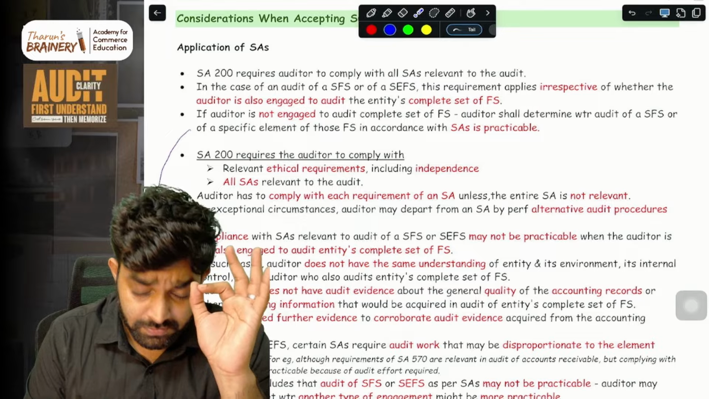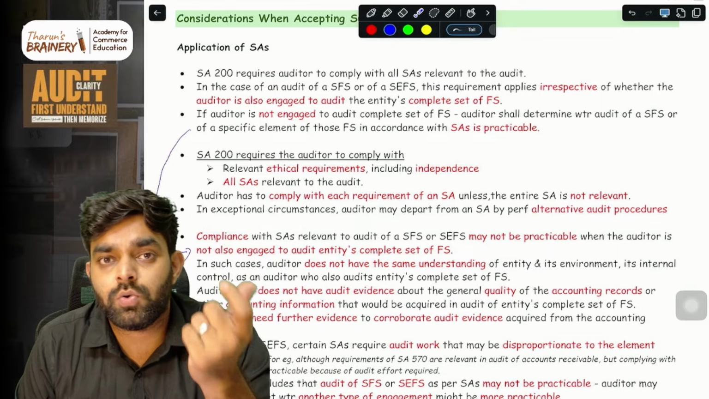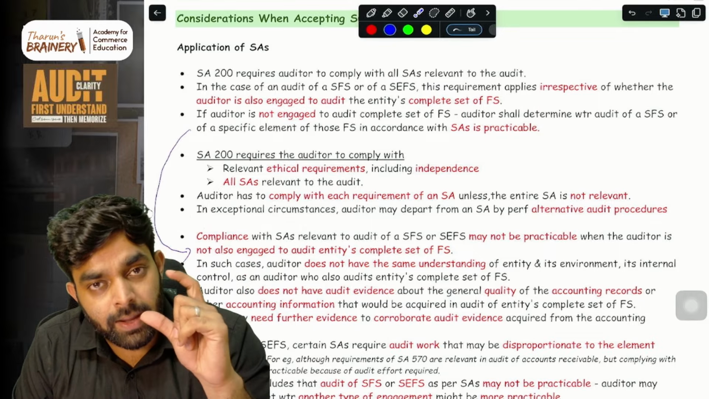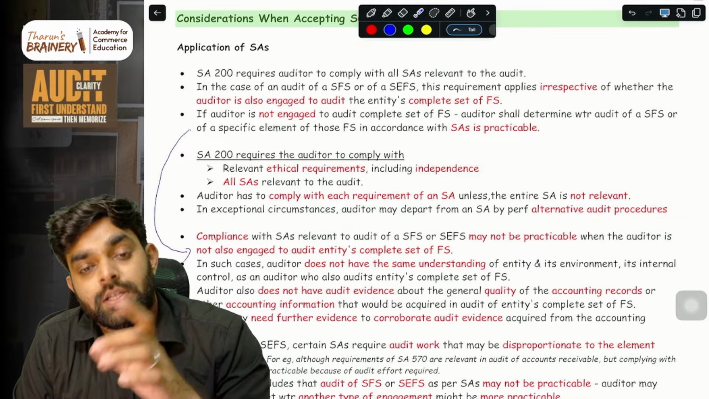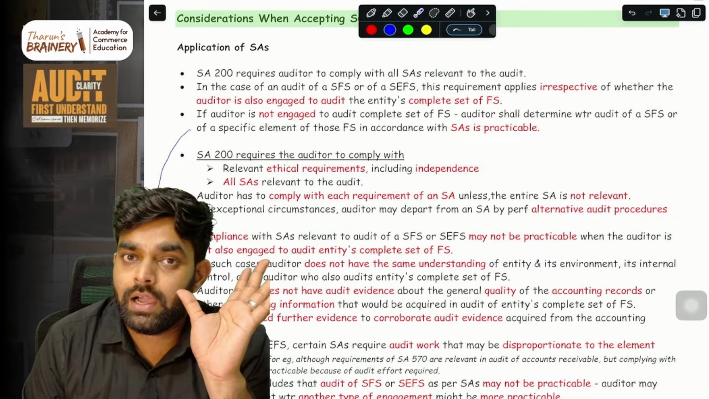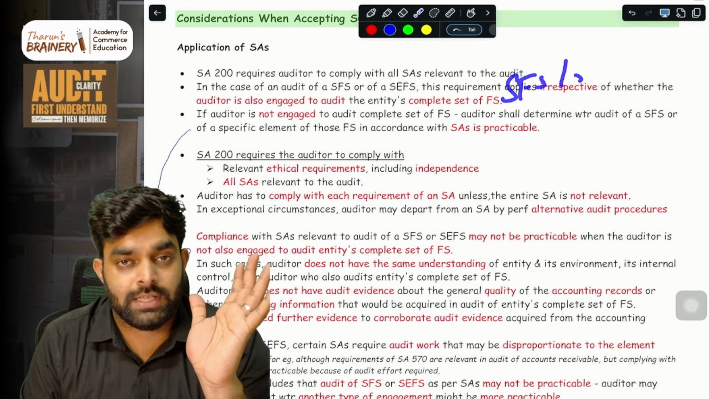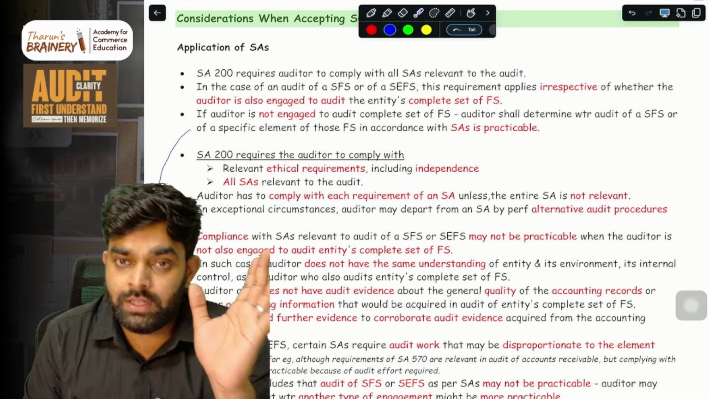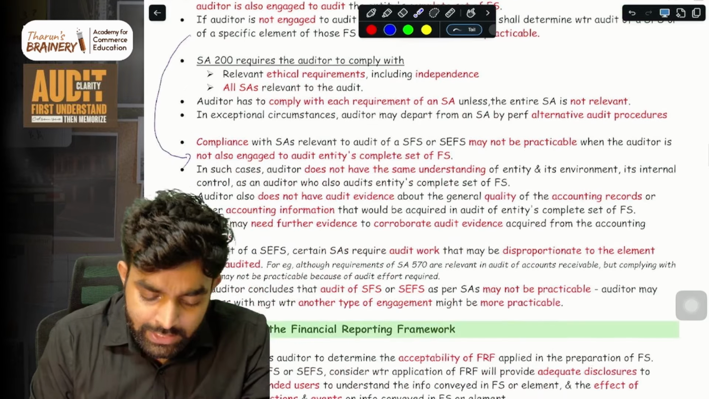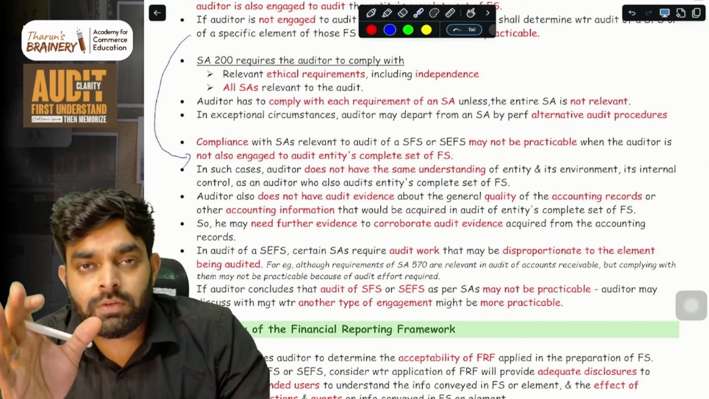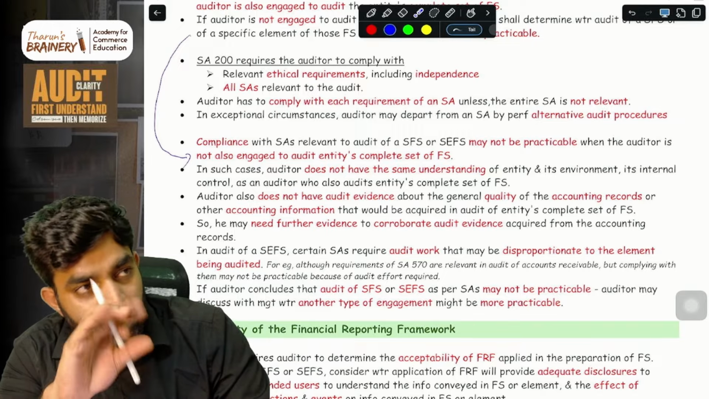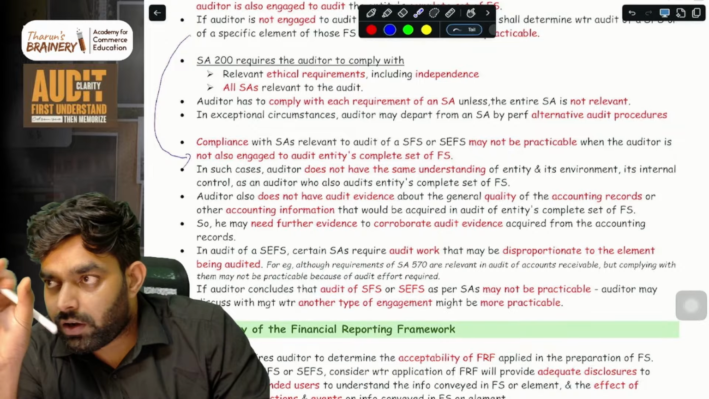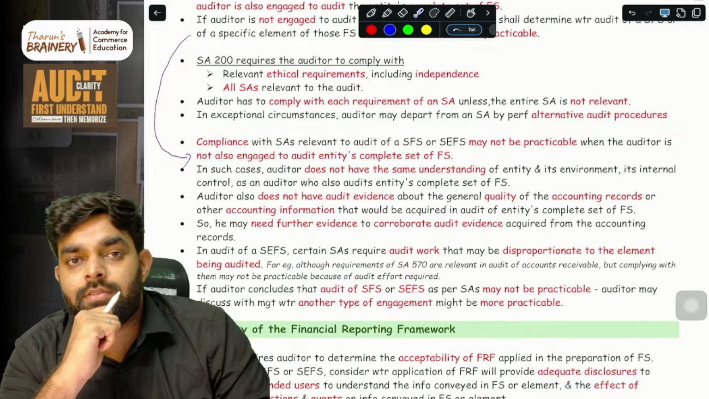Sometimes you may be hired to do the audit of a complete set of financial statements, and at the same time they may also ask you to do the audit of an SFS or an SCFS. In that case, whatever evidence you are getting from auditing the complete set of financial statements, you can use that evidence when you are auditing single financial statements also.